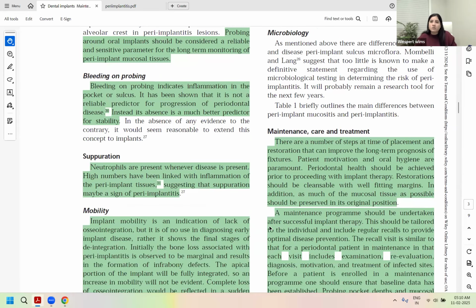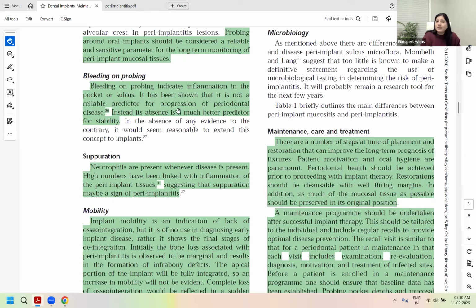Probing also should be done long term when you call the patient for your regular recall appointments, and the recall appointments should be done as you would do for periodontal situations, right? In the initial stage of treatment, 1 month, and then in 3 months.